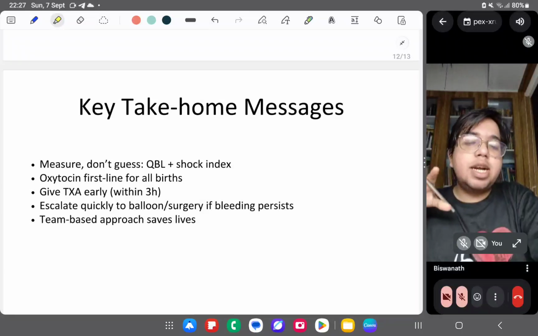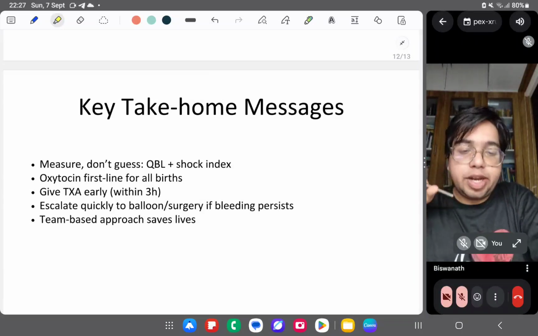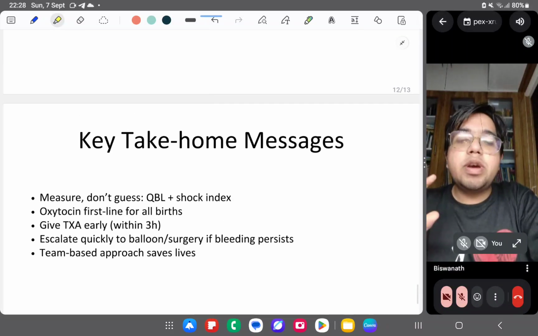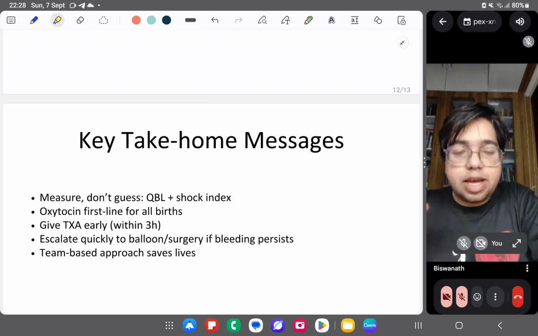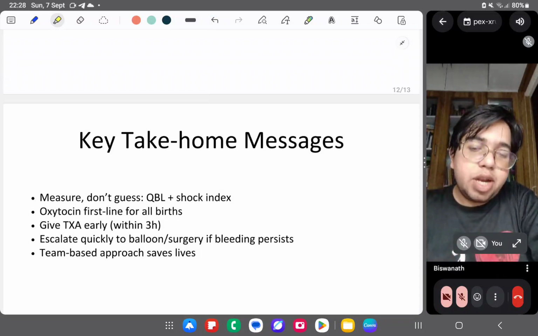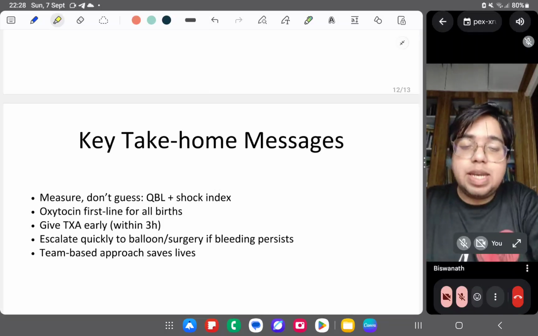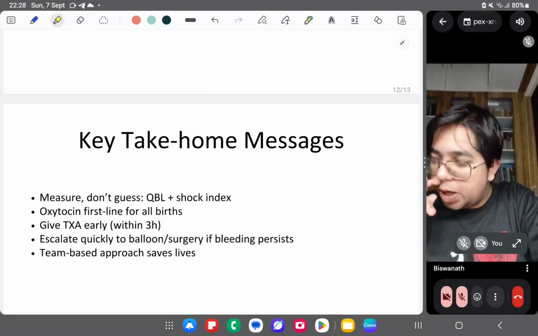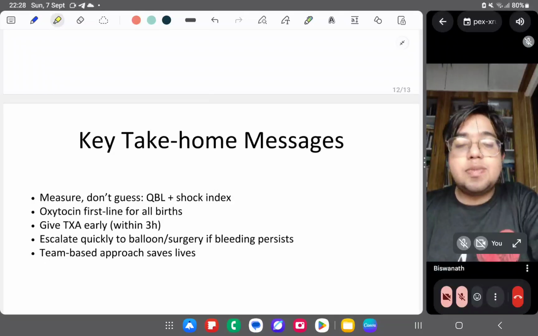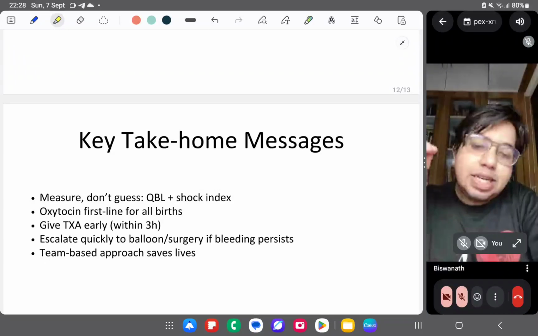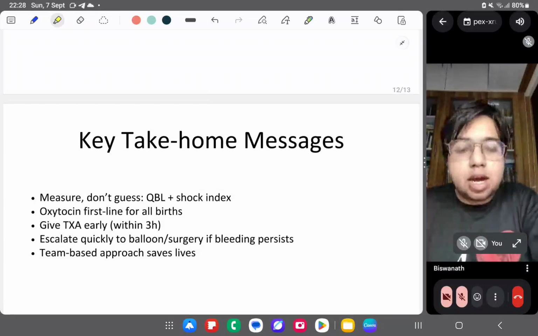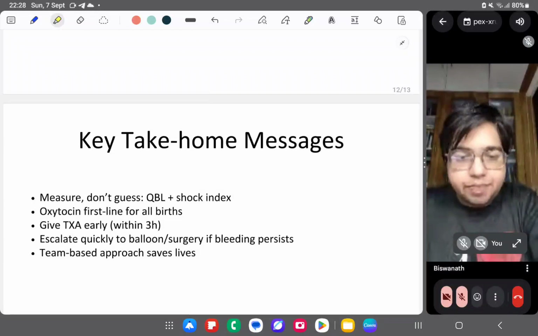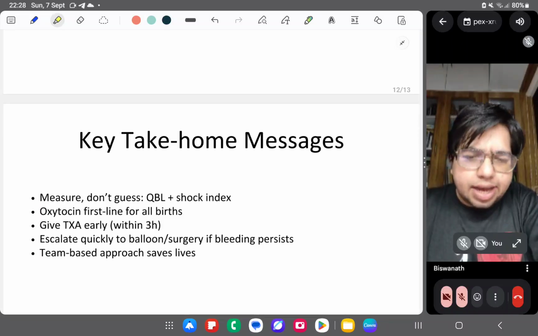And if pharmacological treatment fails, first of all you have to do UBT, uterine balloon tamponade. You can use a Bakri catheter for that. And if it fails, then uterine artery embolization. If uterine artery embolization fails and the patient is hemodynamically stable, you can do exploratory laparotomy, and in exploratory laparotomy you can do a stepwise devascularization. You can just ligate the arteries over there, cauterize or ligate anything.